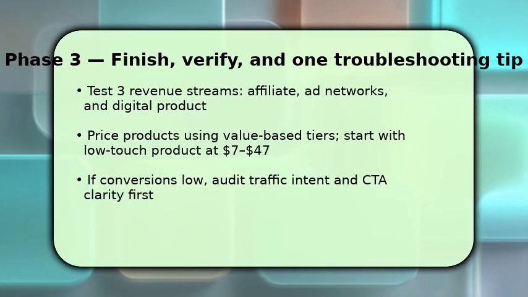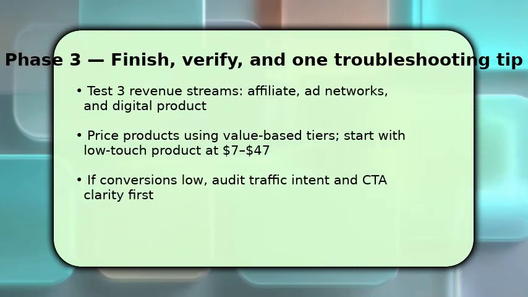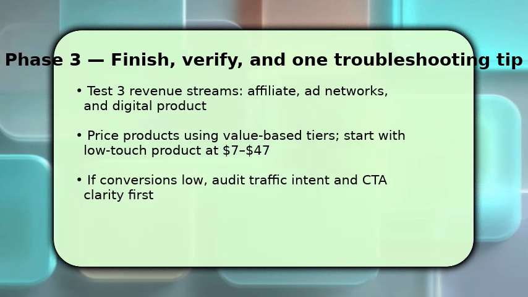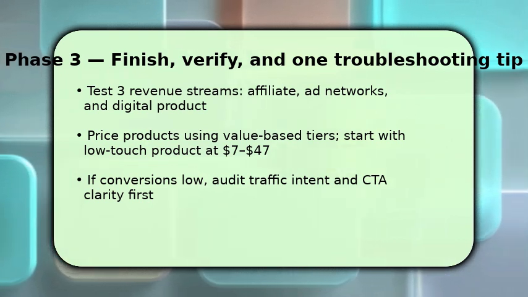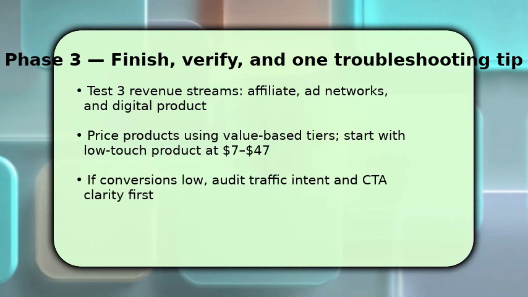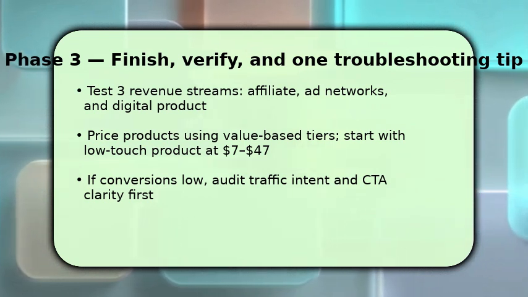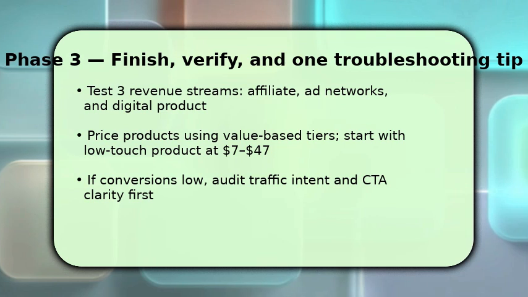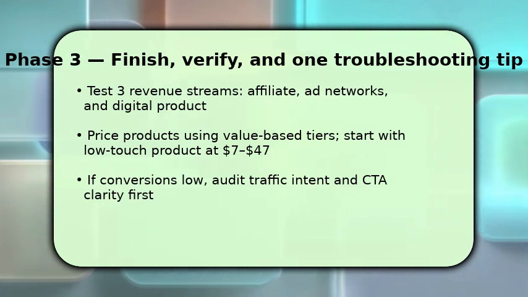You're ready to monetize. Test 3 streams: affiliate links in relevant posts, a lightweight digital product, and selective ads. Create a value-based pricing ladder, starting with a low-touch offer at $7 to $47 because low friction yields initial buyers.